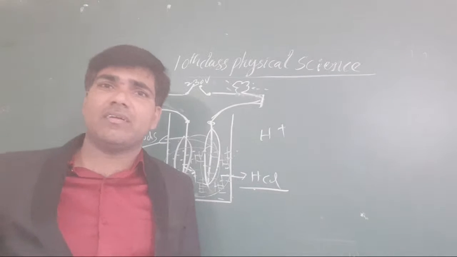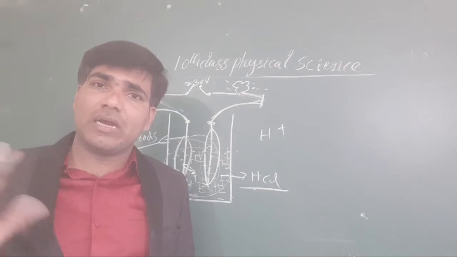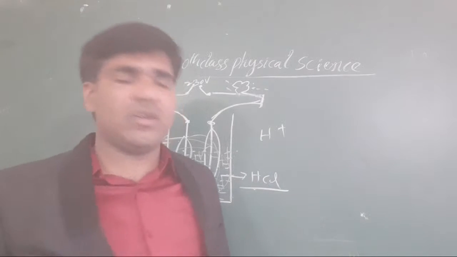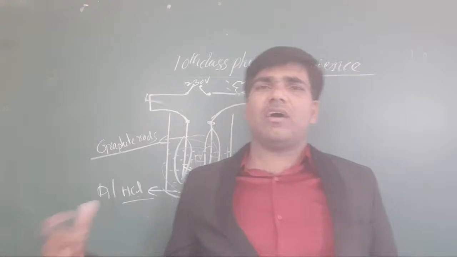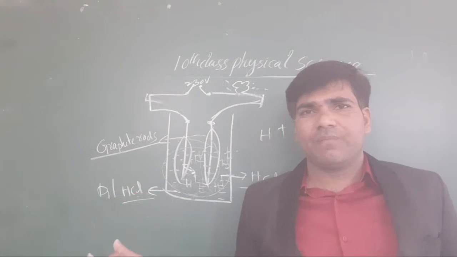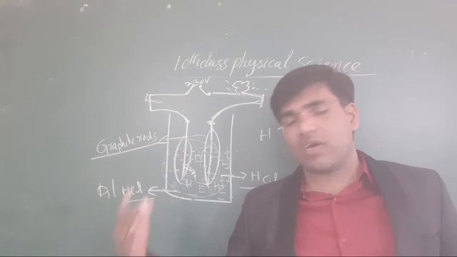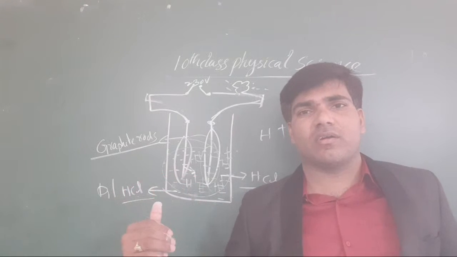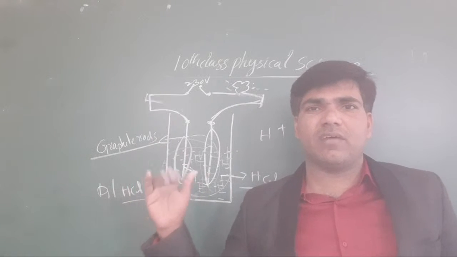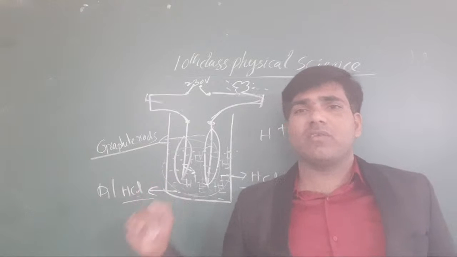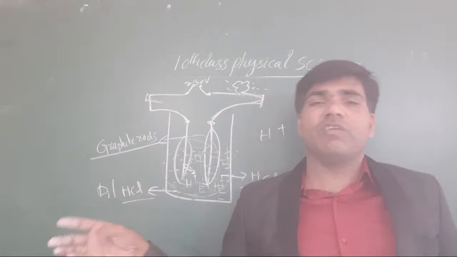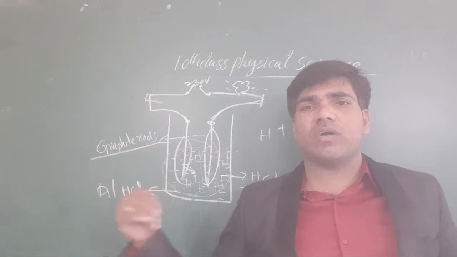You know very well which substances conduct the current. They are called conductors. Already you know about insulators, conductors, and semiconductors. Clear or not, all the students? A substance which allows the current through it is called a conductor. A substance through which the current does not pass is called an insulator.